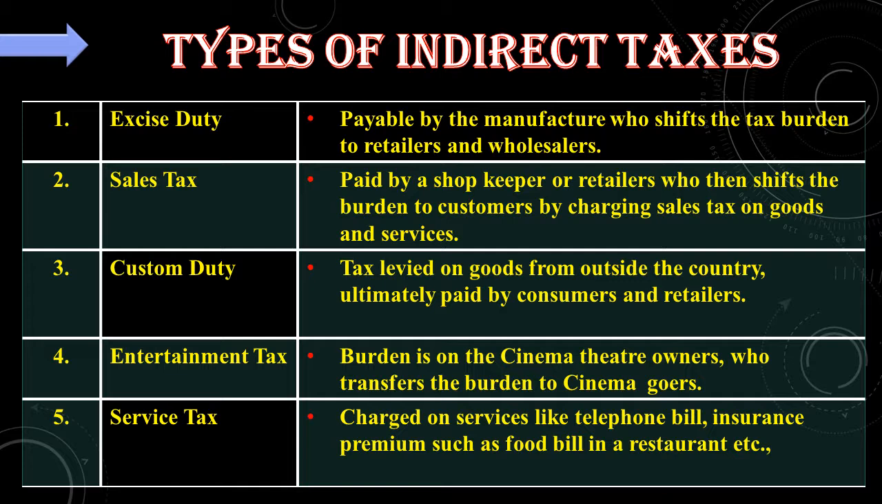goers, that is us. And the last one is the service tax, charged on services like telephone bills, insurance premium, food bill in a restaurant, etc. Yes, you know this. For whatever service we are getting from the people, we have to pay for them. That automatically goes to the government. That is a service tax.